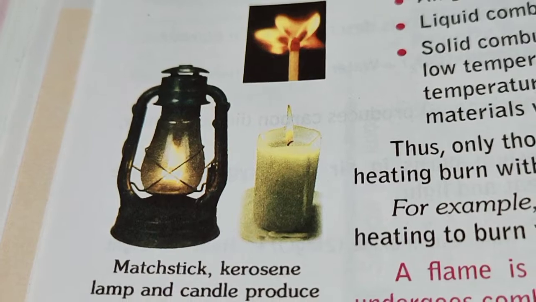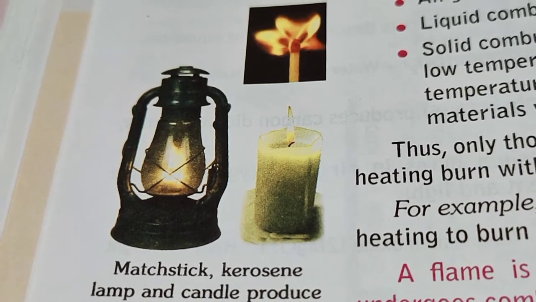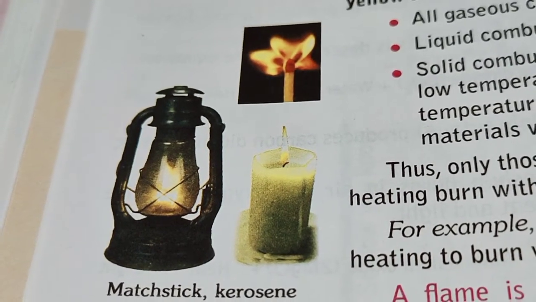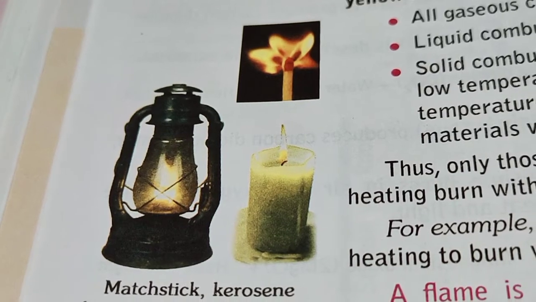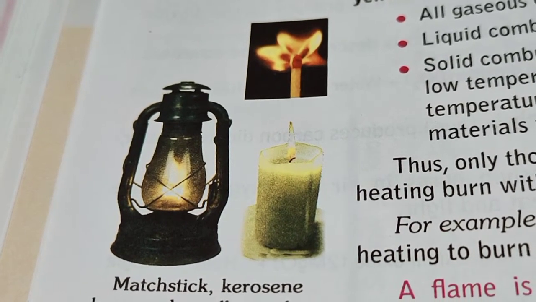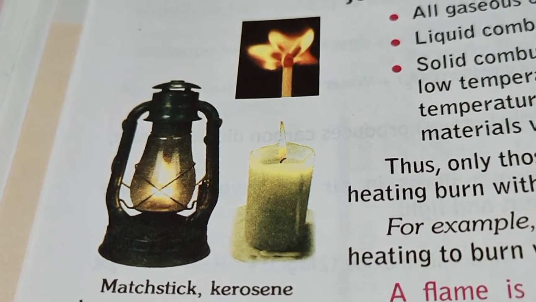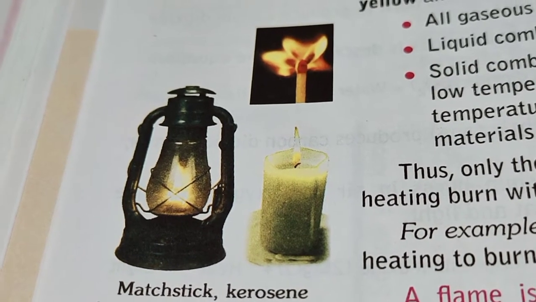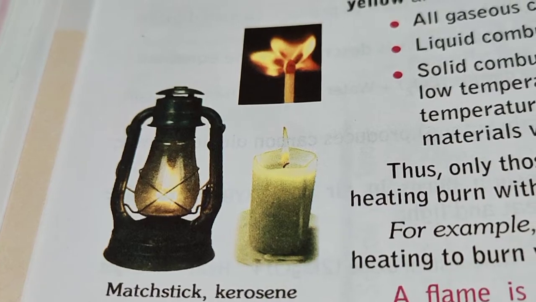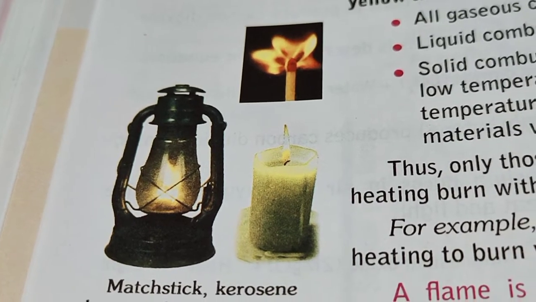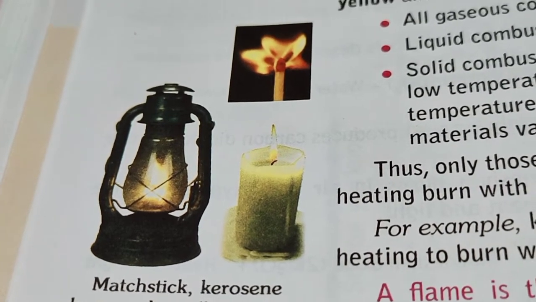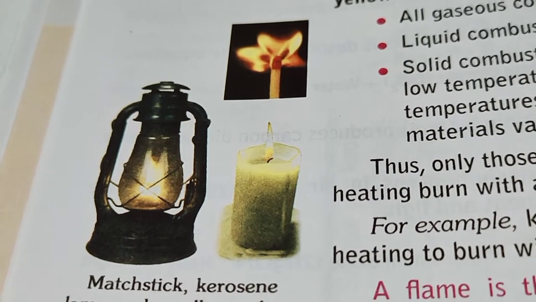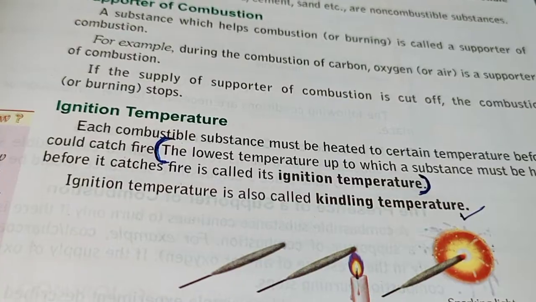Now each combustible substance must be heated to a certain temperature so that it could catch fire. That certain temperature, that lowest temperature up to which each combustible substance must be heated, is known as the ignition temperature. Now we learn about ignition temperature.